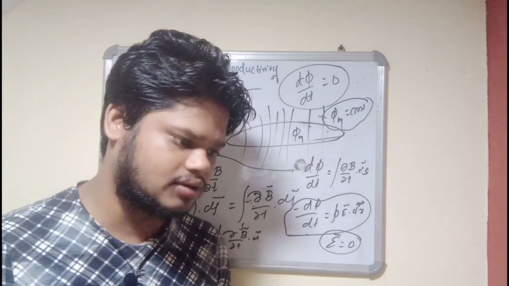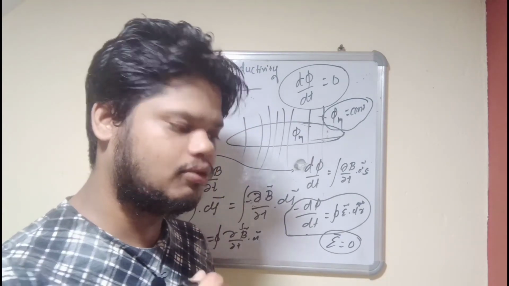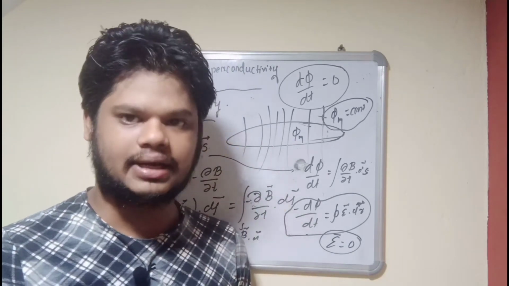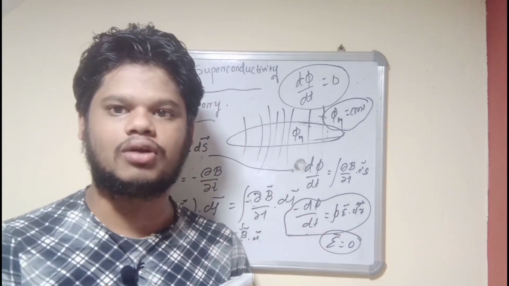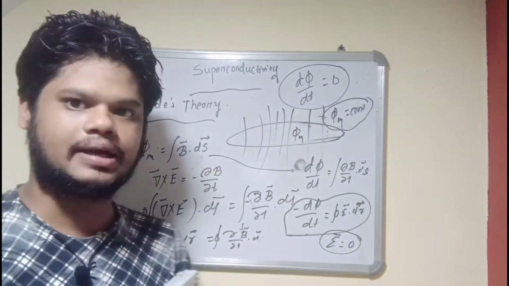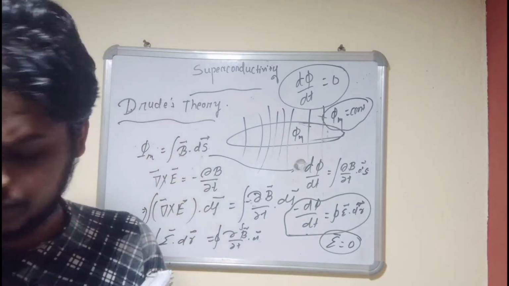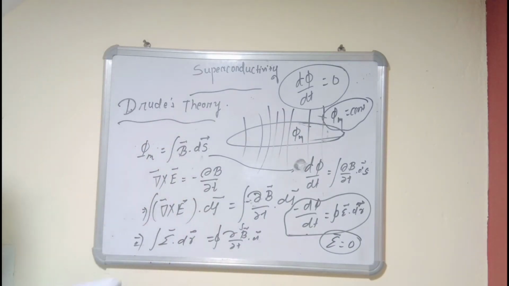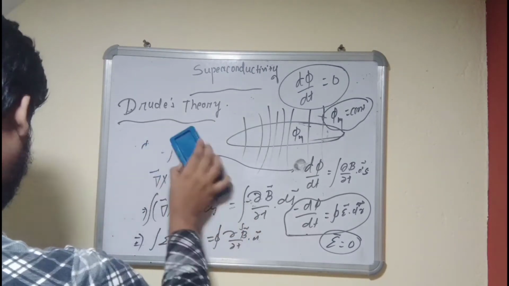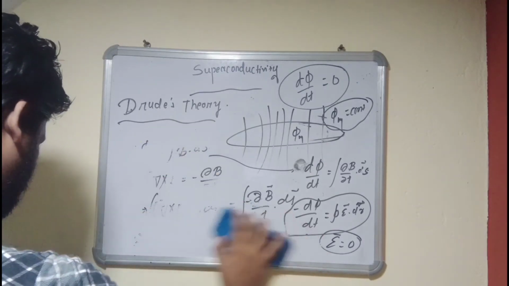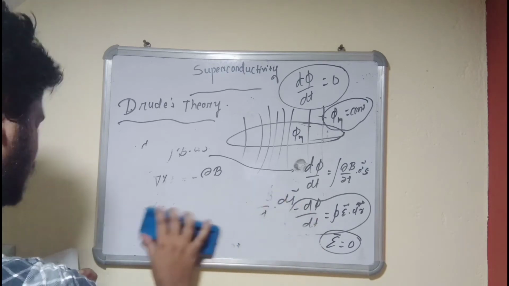So what we want to see is whether, with the flow of time, the magnetic field and magnetic flux are remaining constant or not. So we see that Φm equals constant. We proved it. So we can do one more thing: we can use this property to set up a persistent current in a superconducting ring.